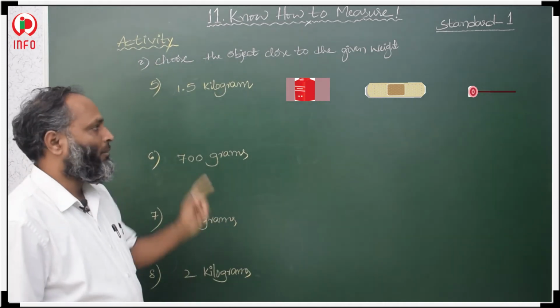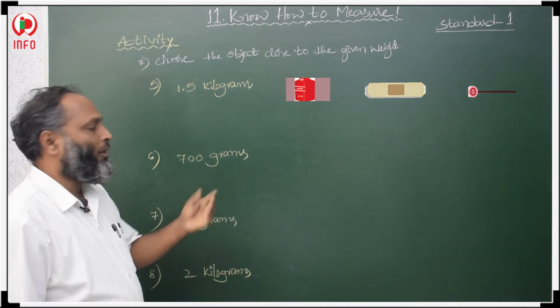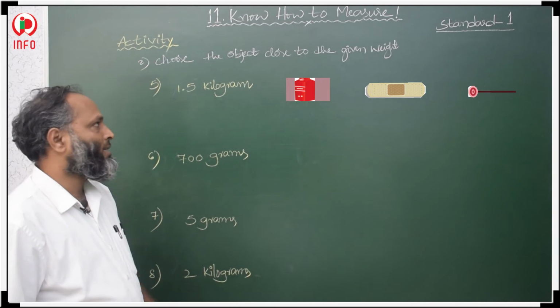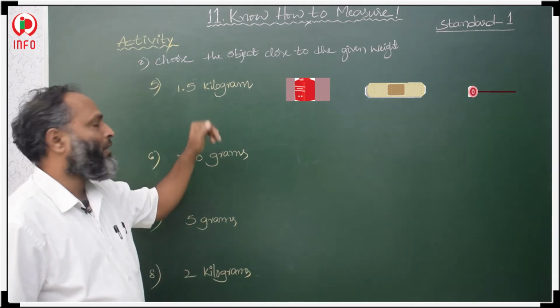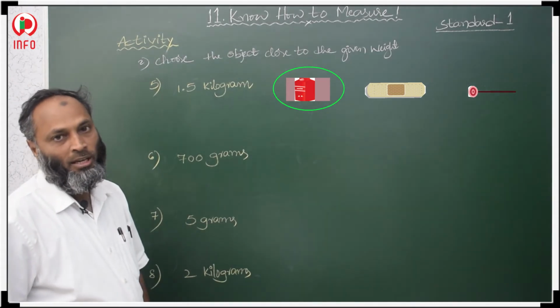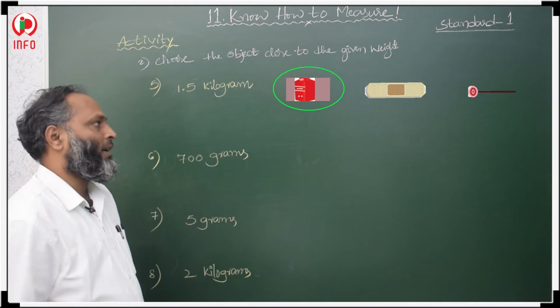After that, one bandage is given and one lollipop is given. Lollipop is a lighter object and bandage is also a lighter object. The first one is correct, that is nearly equal to 1.5 kilograms. Then circle that first box, that container. Okay, 1.5 kilograms, circle that red box.